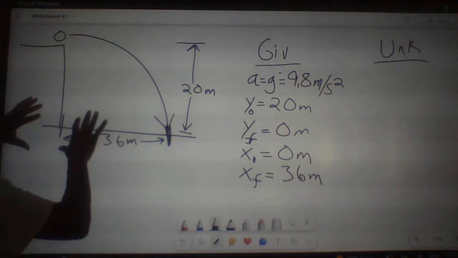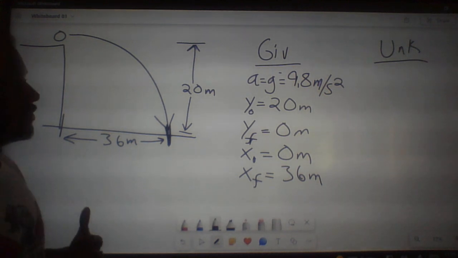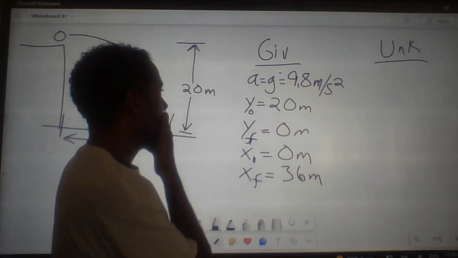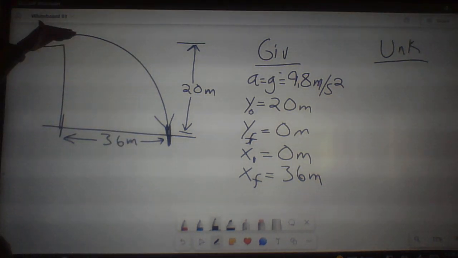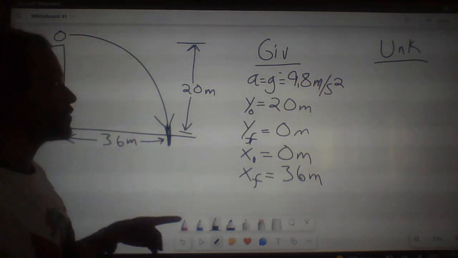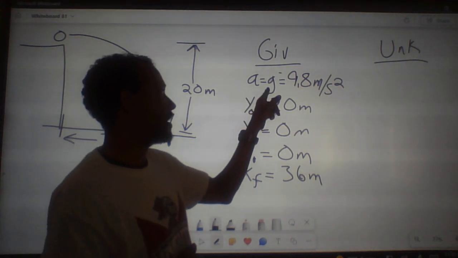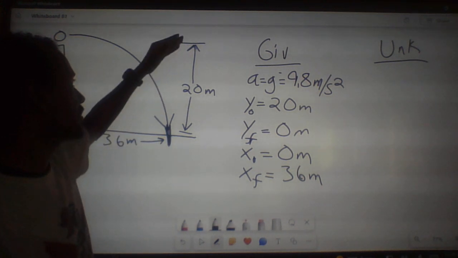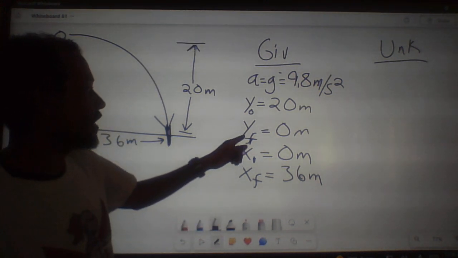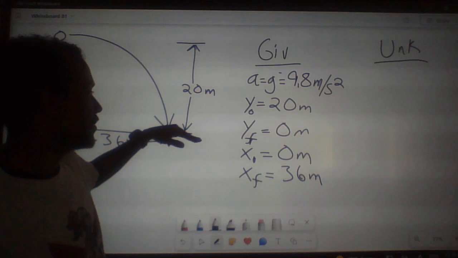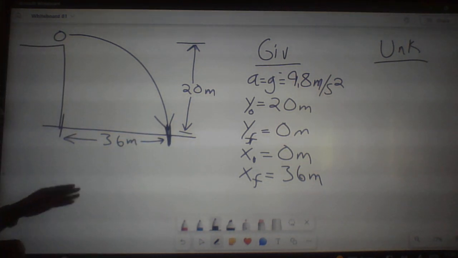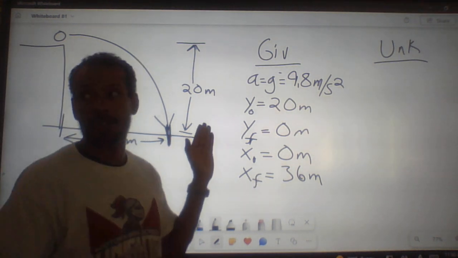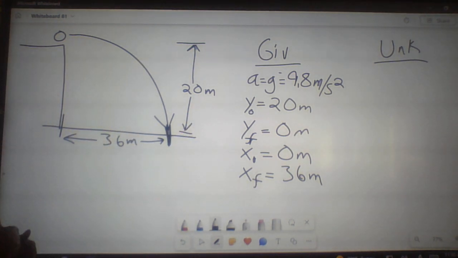So once I have my diagram, then next I want to go ahead and compile all of the given and unknown information that we have. So this is going to be a vertical problem. So gravity is involved. So acceleration is going to be equal to gravity, 9.8 meters per second squared. We know what his initial y position is. That's going to be 20 meters. His final y position is going to be when it hits the ground, 0. Here, his initial x position is 0. Final x position is going to be 36 meters. And so now we can go from there.